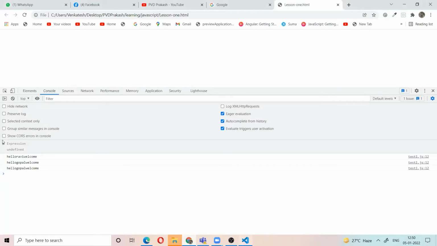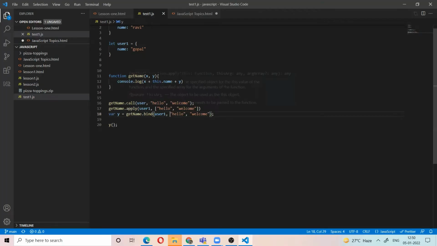Okay, so call and apply will call the same. When we call and apply, it will execute the function. But the bind function will return the function, which we can call anywhere. So to apply a function on an object, use the call, apply and bind functions.